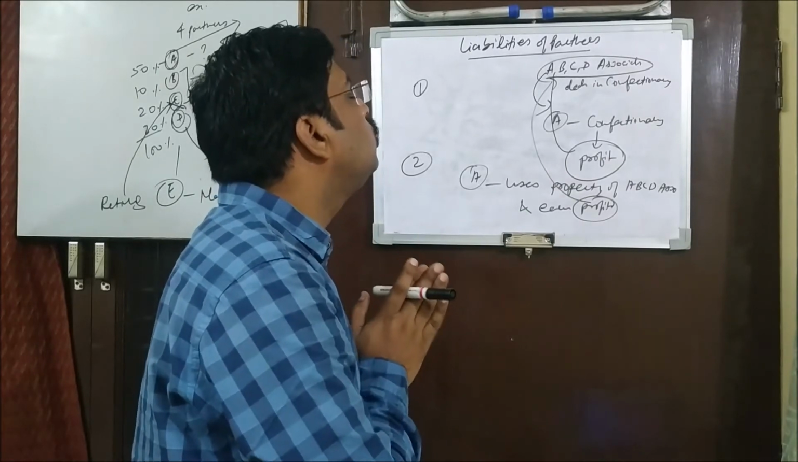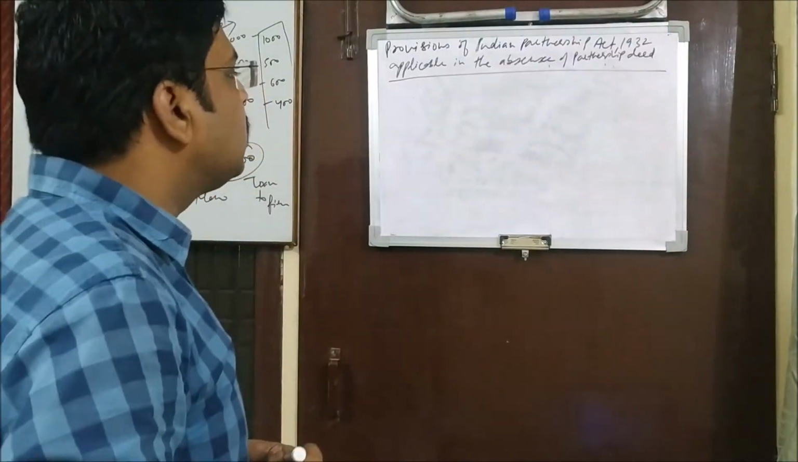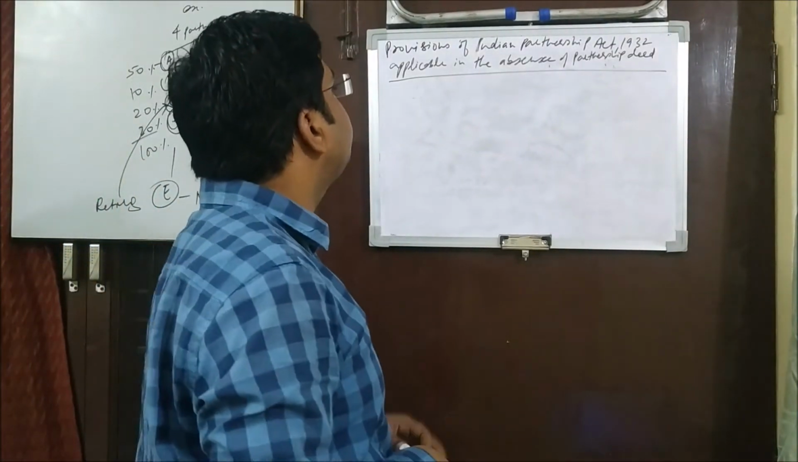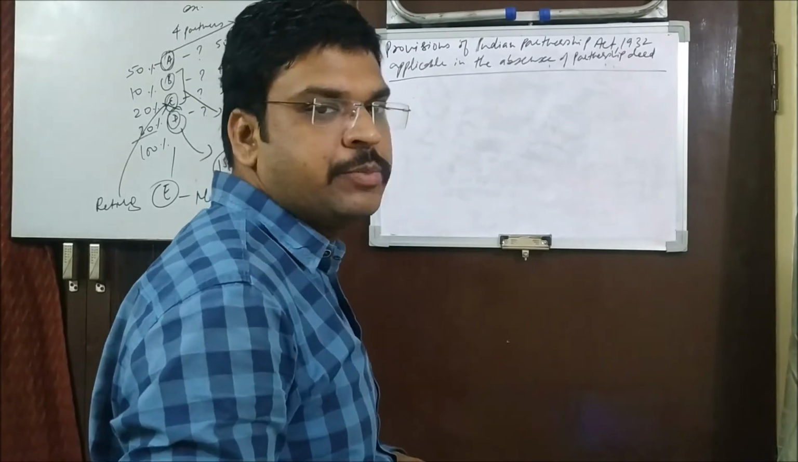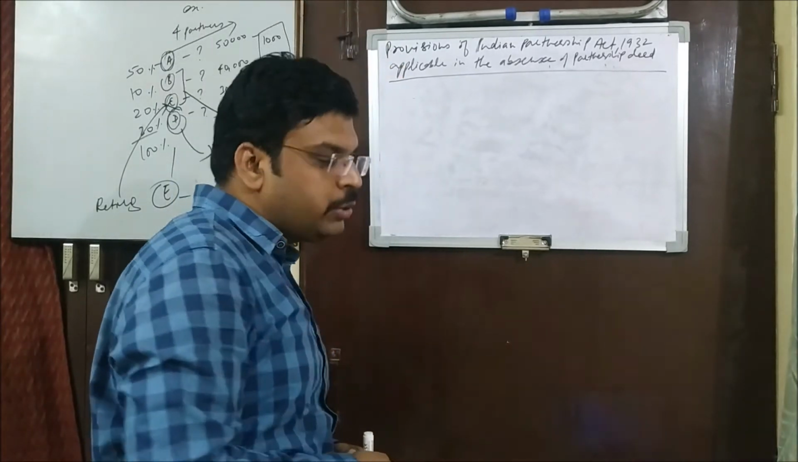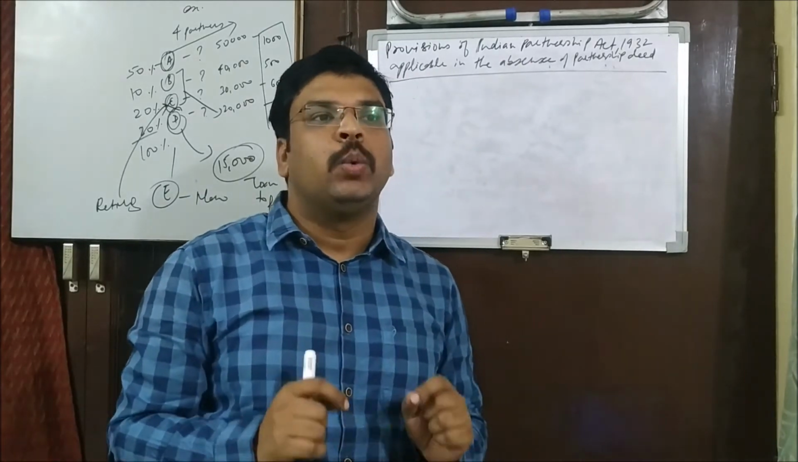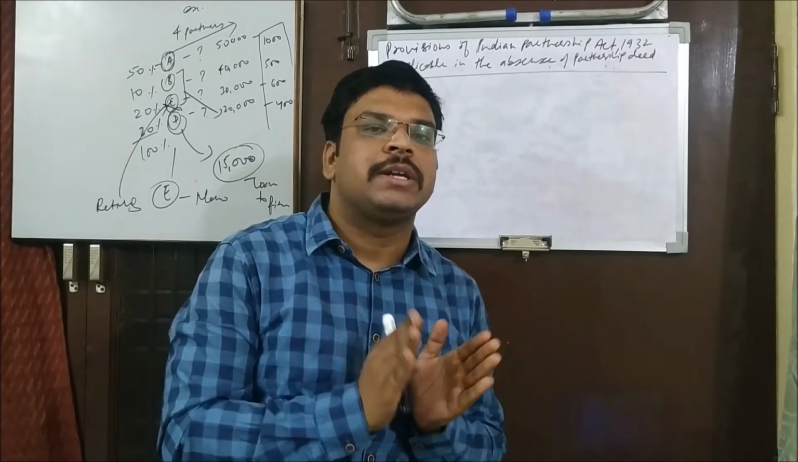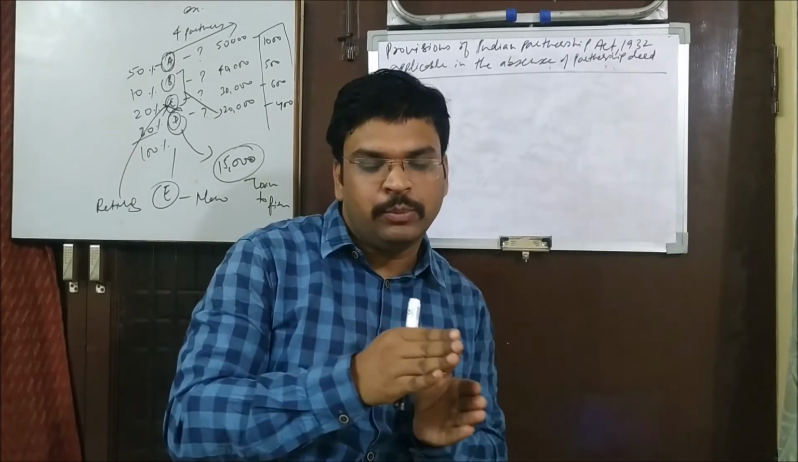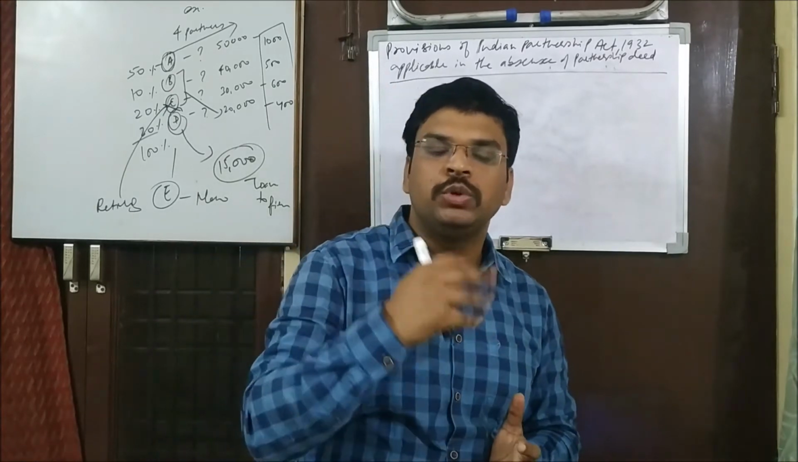Now let's move on to the last concept of this session. The last topic of this session is the provisions of the Indian Partnership Act 1932 applicable in the absence of a partnership deed. Like I told you, there are 2 cases regarding that. One, the partners have an oral agreement. Another, the partners have a partnership deed, but a certain point is not mentioned in the deed. So in that case, what happens? Who will do the judgment?